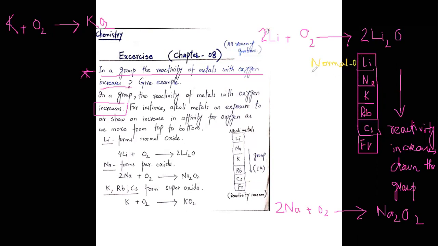For sodium, it will produce peroxide. And for potassium and upward, it will produce superoxide. So as we move from top to bottom, the reactivity with oxygen increases. So in a group, the reactivity of metal with oxygen increases.